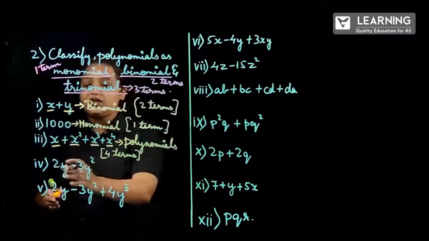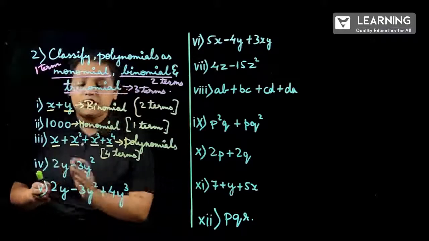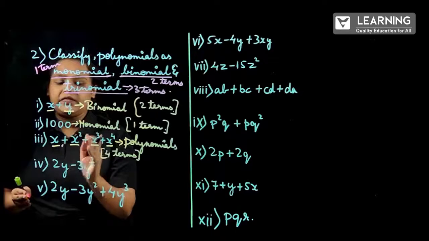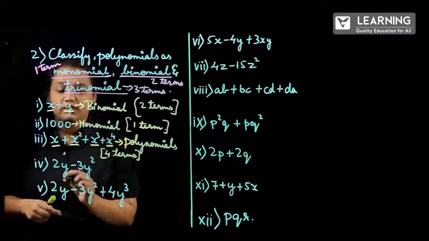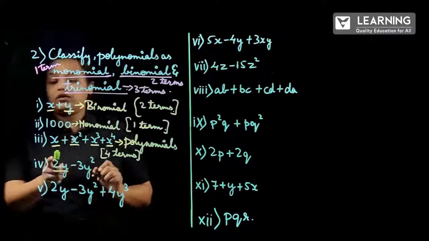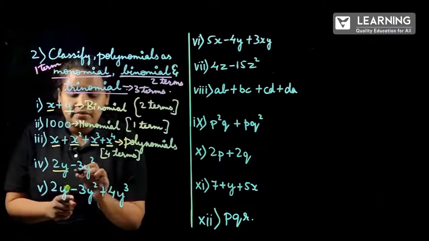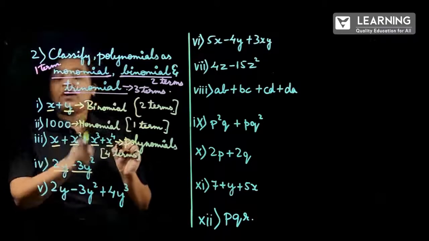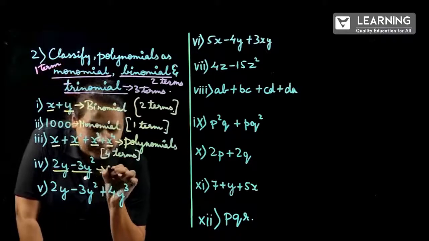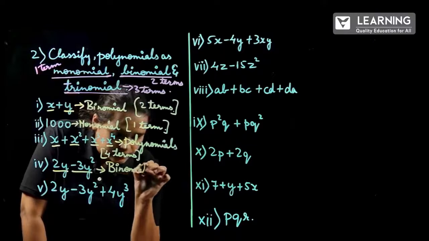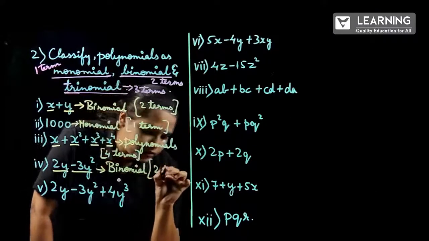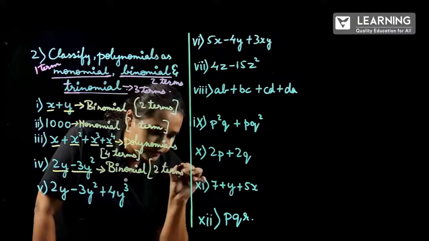Correct? And the next question, the fourth question, is 2y minus 3y square. So how many terms do we have here? The first term is 2y, the next term is minus 3y square. So this will be binomial. 2 terms are given.